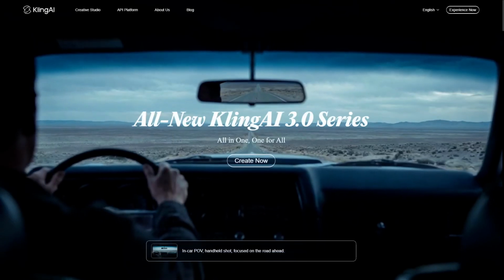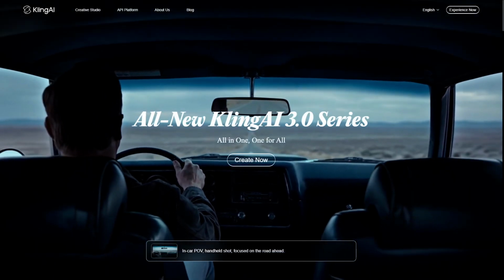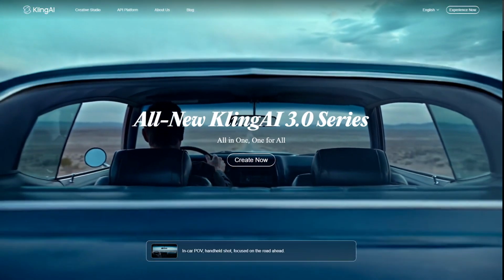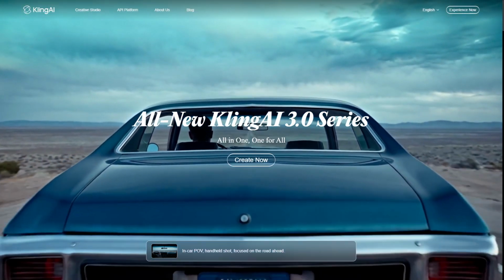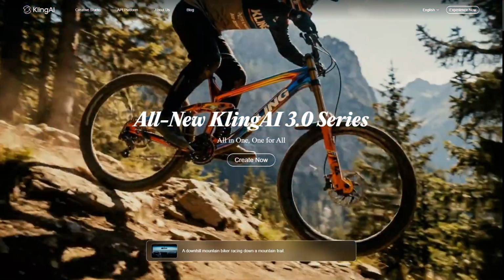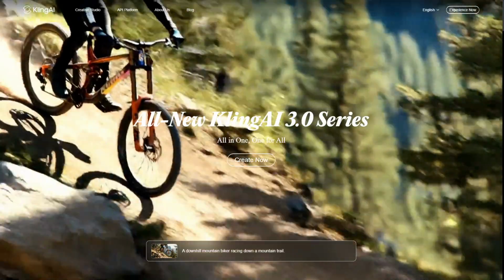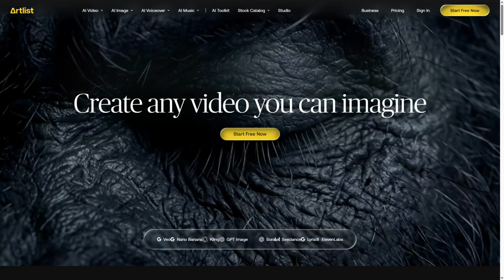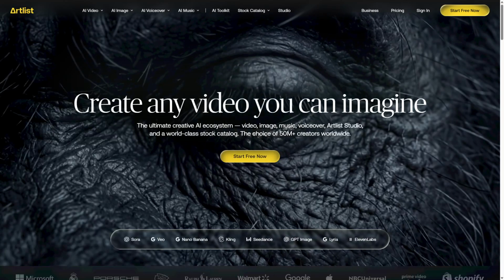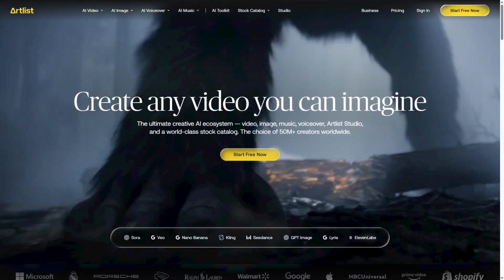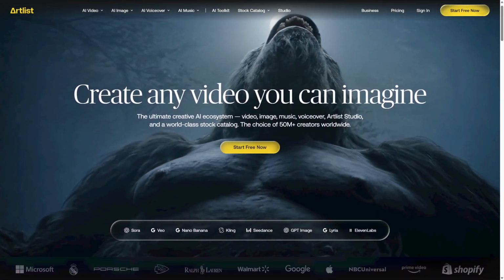Artlist and Kling are AI-powered video generators designed to simplify video creation. The core difference lies in Artlist's focus on creative assets combined with AI, while Kling emphasizes hypernatural AI voices and advanced video synthesis. Artlist is a comprehensive platform that combines AI video generation with a vast library of royalty-free music, sound effects, and stock footage.